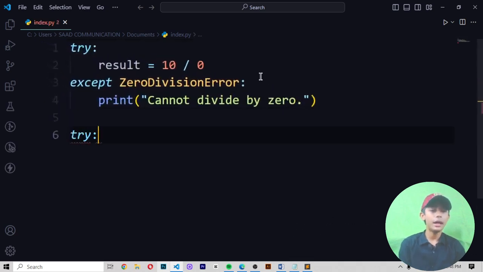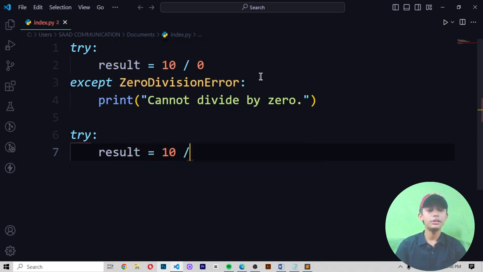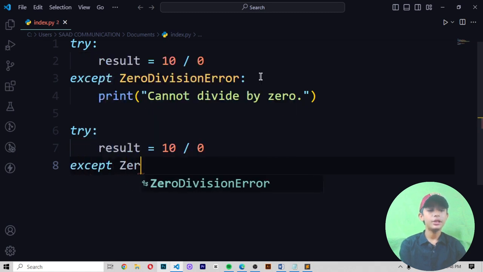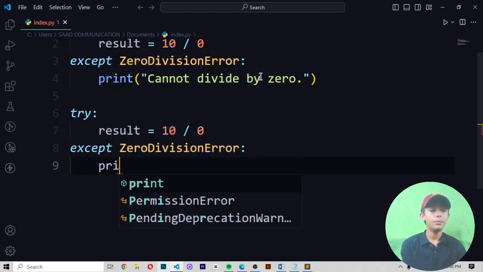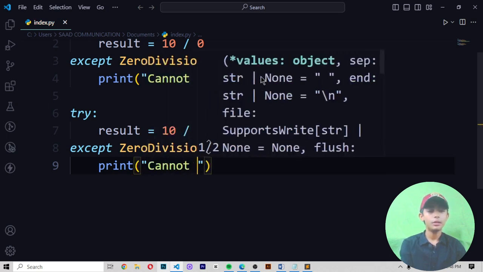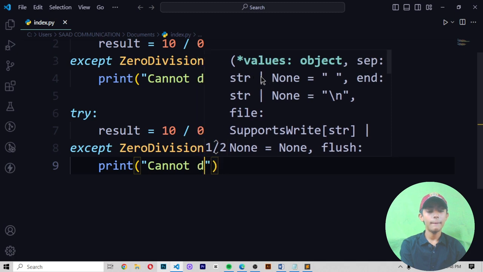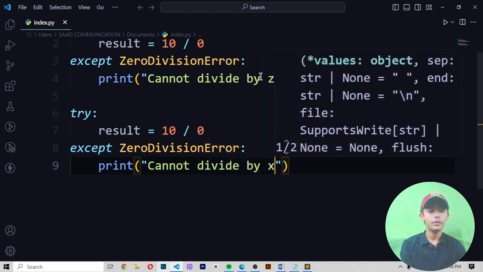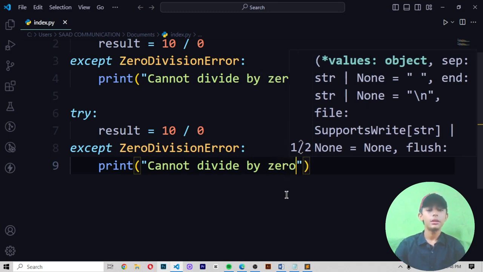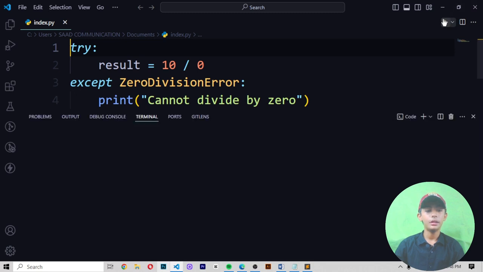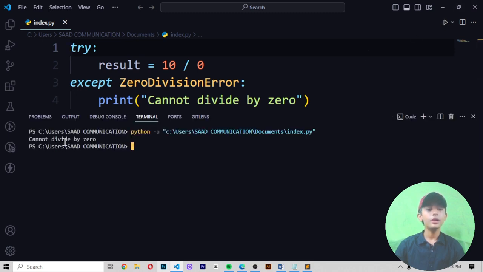First of all, you write try and then result equals 10 divided by 0, and then except should be ZeroDivisionError. Then in the print you write "cannot divide by 0", like this. When you write this code, you save it and run it. Then it gives you "cannot divide by 0".